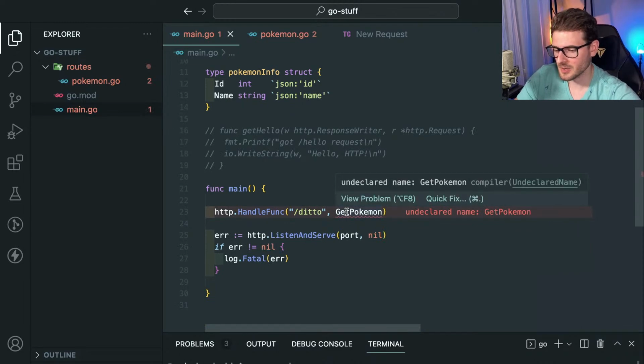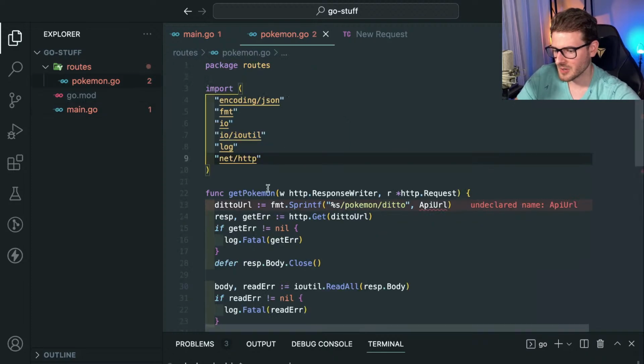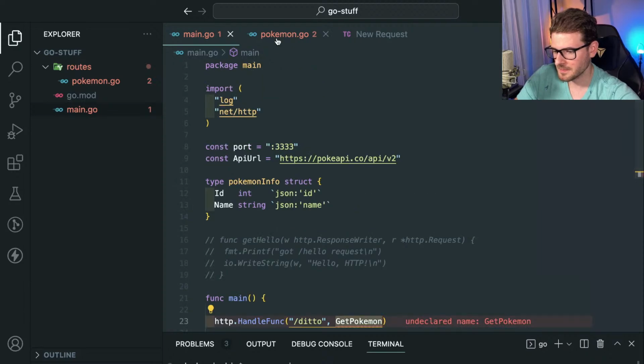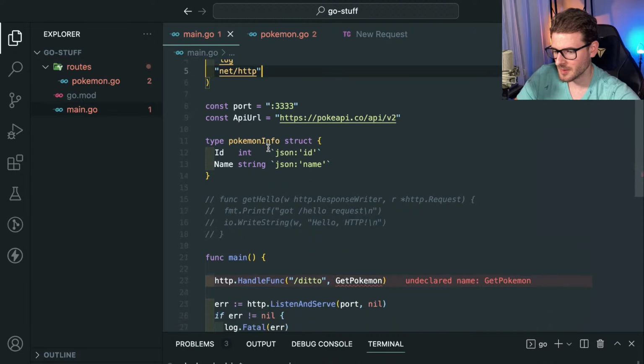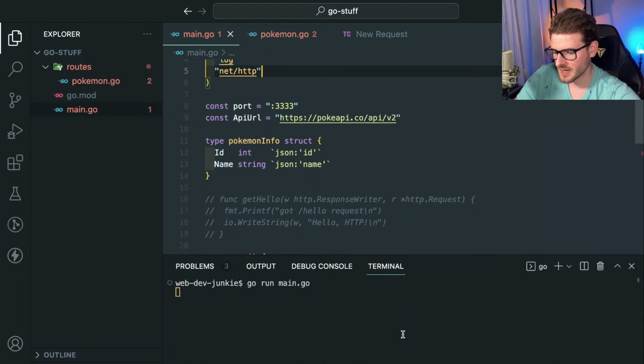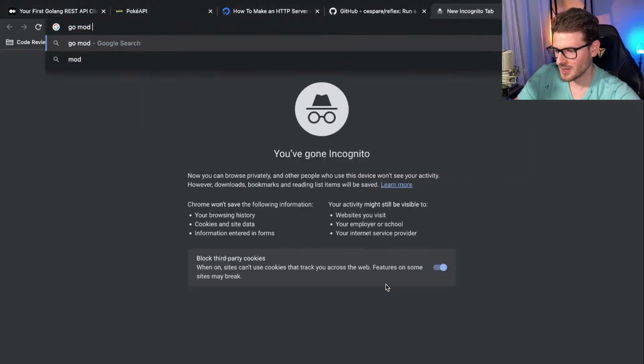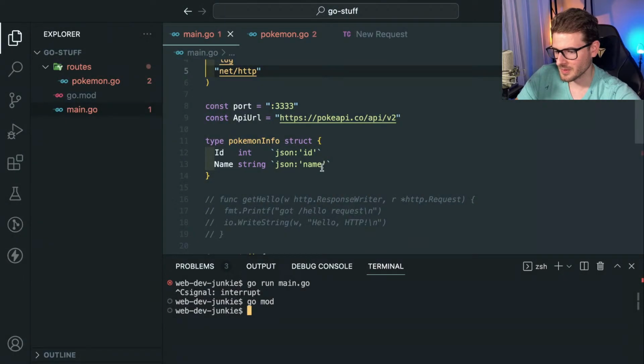You guys can tell how bad I am at Go. I've never used this stuff. I've literally been spending a couple days trying to learn this. So if I have a function called GetPokemon, I should probably make it capital G, right? And I try to use it here. I can't find it because I need to import the package probably, right? Now I think someone told me I can do go mod, what was the word? Go mod fix? Go mod something, right? Go mod. Oh, routes.Pokemon.